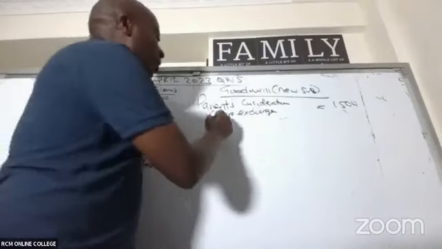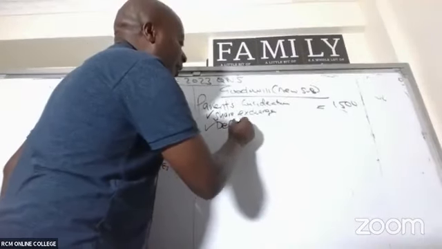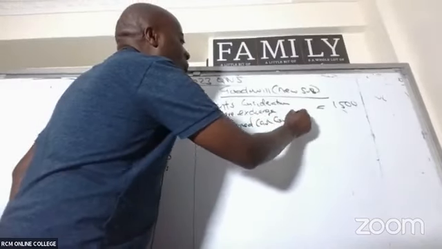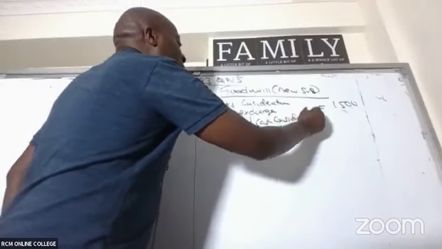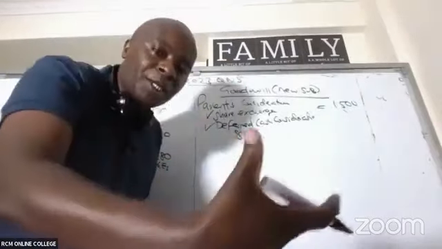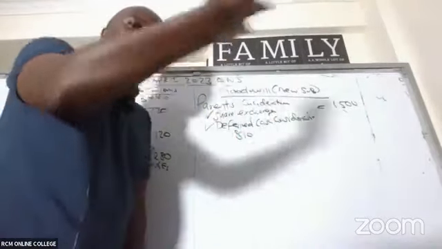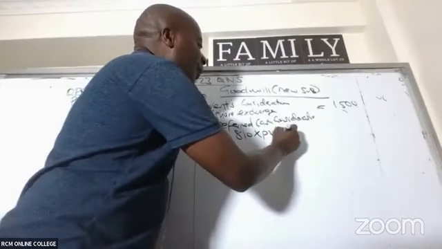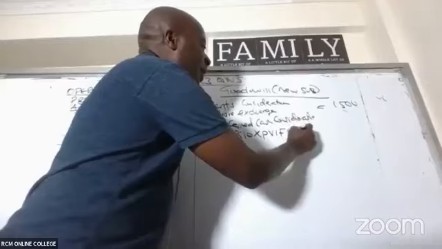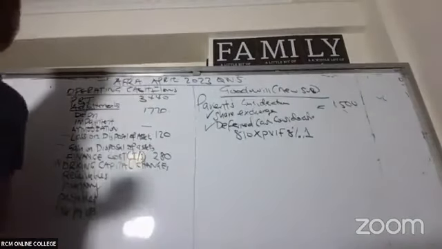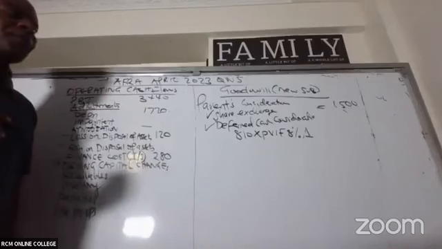So we shall come and mention here deferred cash consideration. How much is it? It is 810. This 810 is futuristic. If it's futuristic, then we shall discount it. So in this case here, times PVIF, 8%. Remember, we are paying this thing exactly 1 year from today.